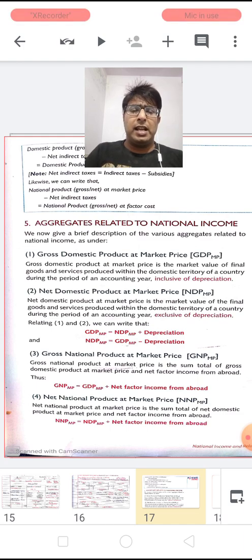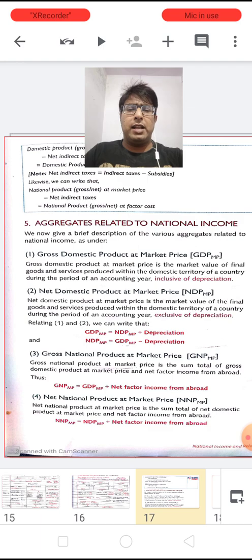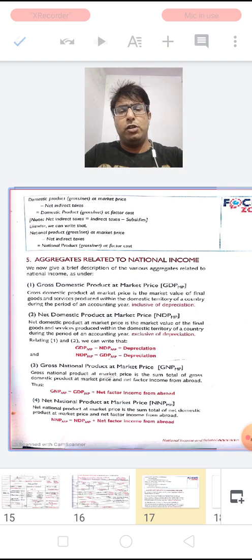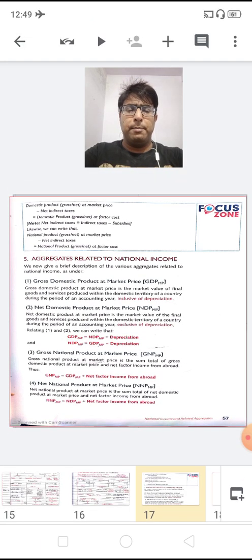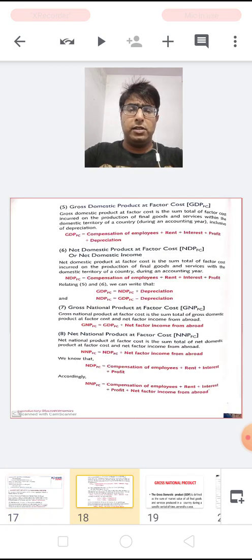You just see NN, there is no change, but from domestic to national, obviously we know if we want to reach from domestic to national, then we have to add NFIA. So that is why NDP-MP plus NFIA becomes equal to NNP-MP.